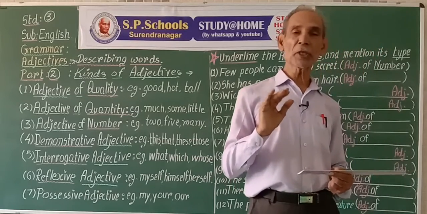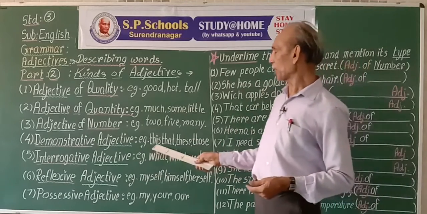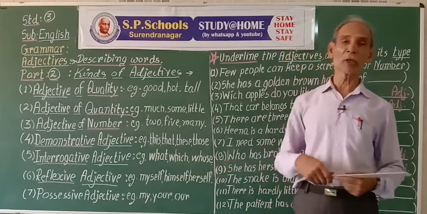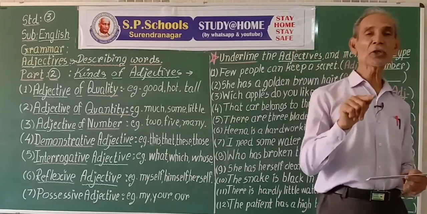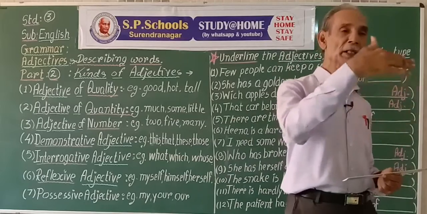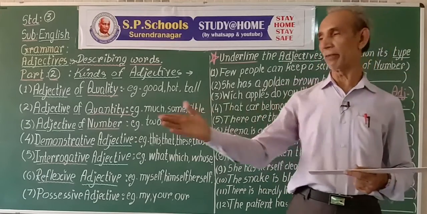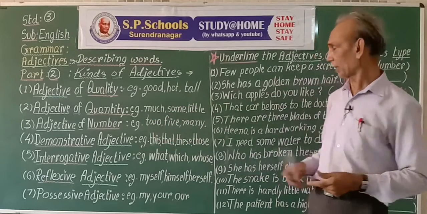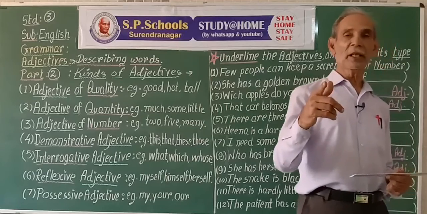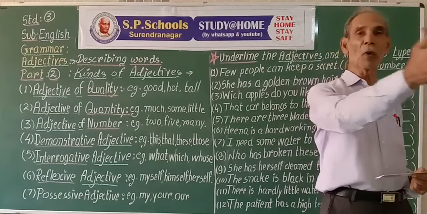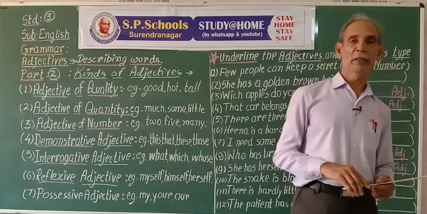These 2 demonstrative adjectives have their plural forms. This for one, these for more than one. This and these are used to demonstrate, to show the nearer things. Like that. That and those are used for things away from the speaker.